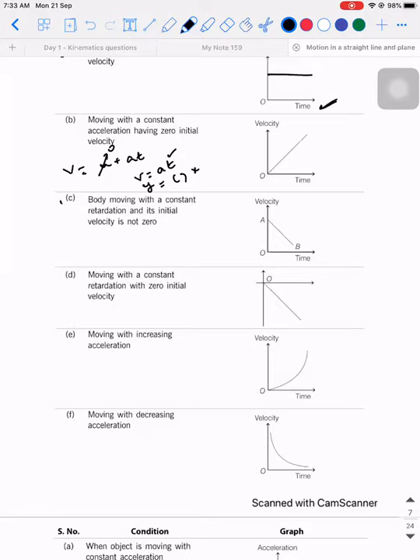Next, an object moving with constant retardation and its initial velocity is not 0. So v is equal to u plus at. a is negative, so can I write it as u minus at? Yes, sir.